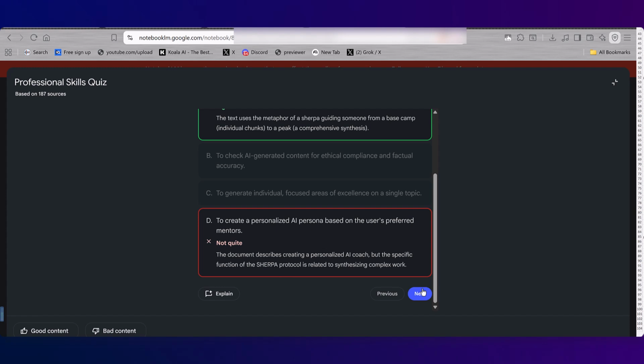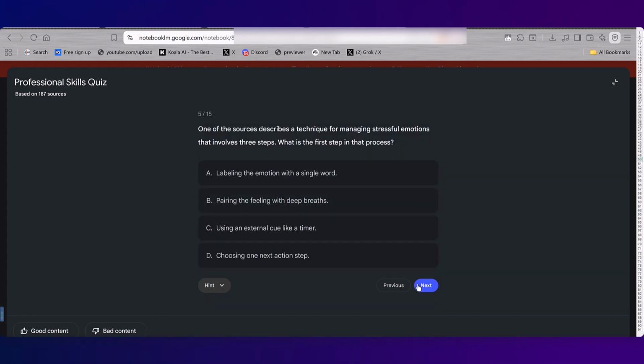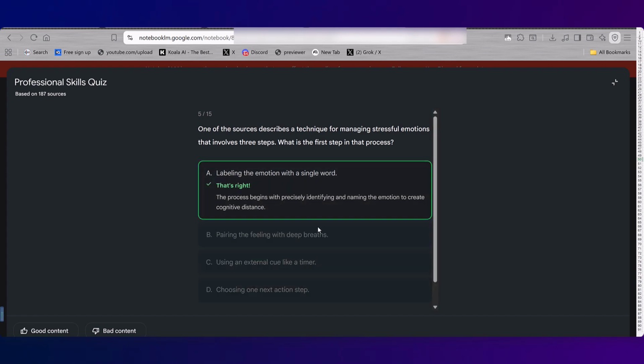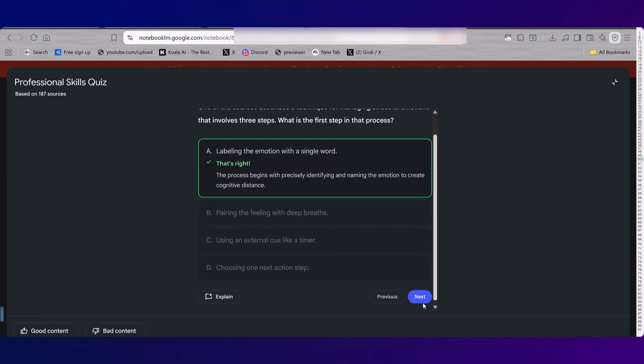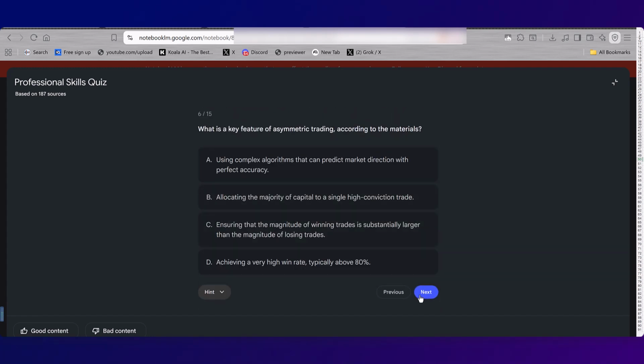One of the sources describes a technique for managing stressful emotions that involves 3 steps. What's the first step in that process? Labeling. Name it. Key feature of asymmetric trading.